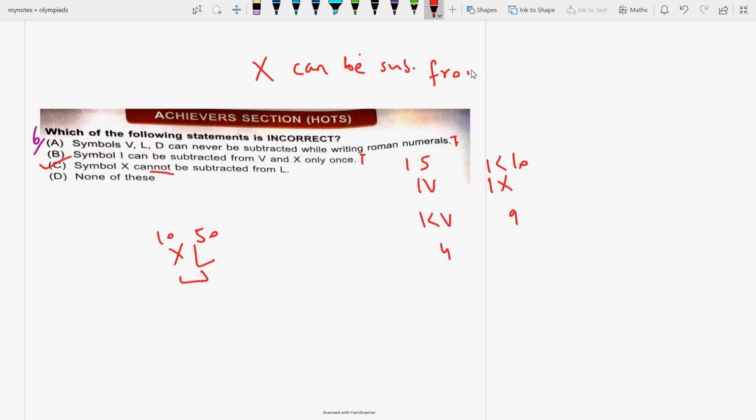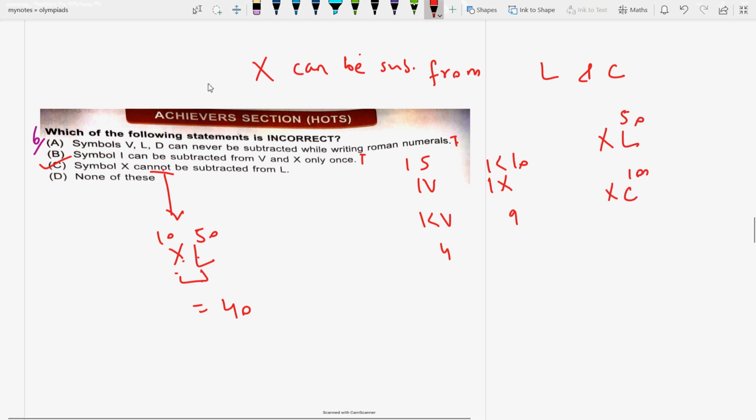from L and C. It is written here that it cannot be subtracted, but yes, it can be subtracted. XL is 40, XC is 90, and so on, L, C, D, M. So the answer will be C option.